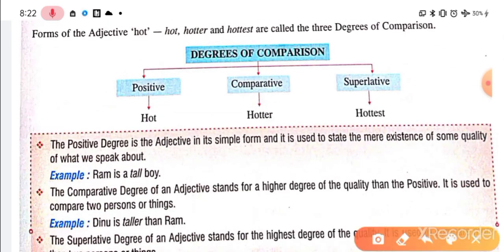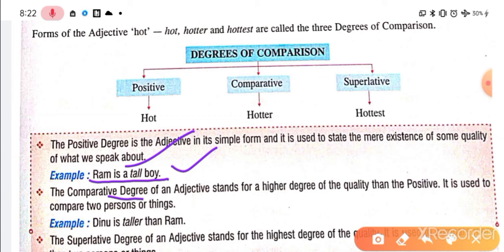Okay, Ram is a tall boy. Another example: Ram is a tall boy. How is Ram? He is a tall boy. So it is a mere existence of quality in Ram. No comparison, nothing else is there, it's a simple statement, right?